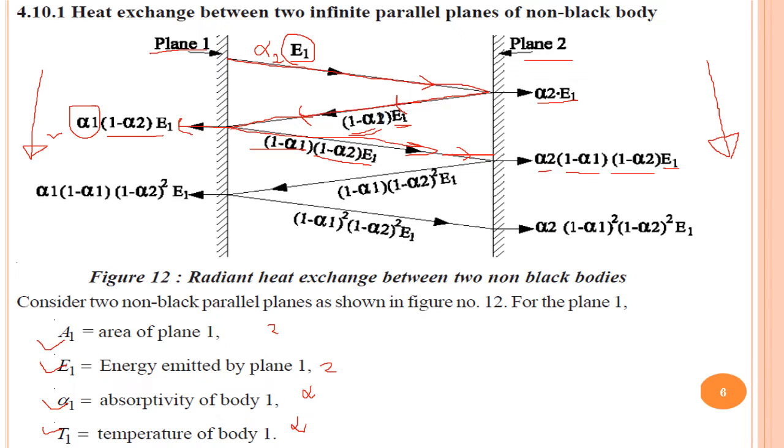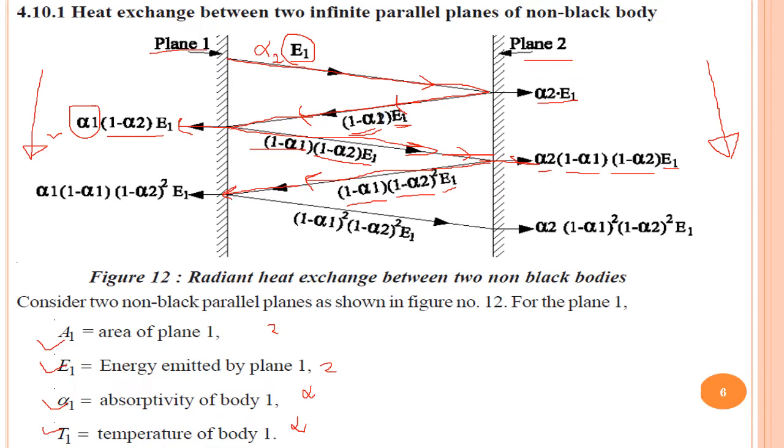So alpha 2 into 1 minus alpha 1, 1 minus alpha 2 into E1, that is the amount of energy that will be absorbed by plane 2. Again the remaining part will be reflected. So what is that value? That is 1 minus alpha 1 into 1 minus alpha 2 square into E1. So this will approach body 1.